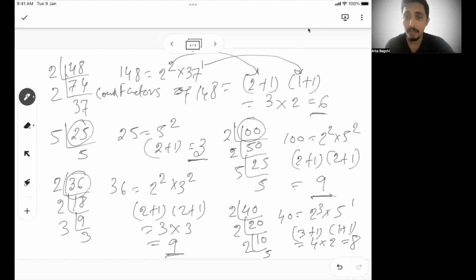So apart from a perfect square, every other composite number will have an even number of factors. You take any composite number and find its factors, you will see the number of factors is even. But only for perfect squares, the number of factors is odd.